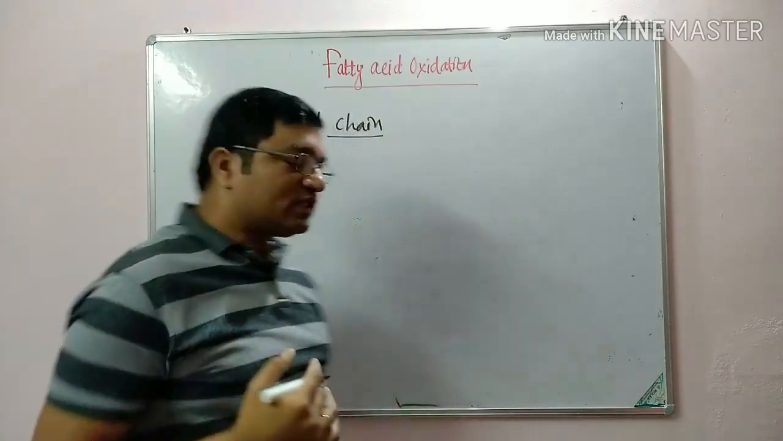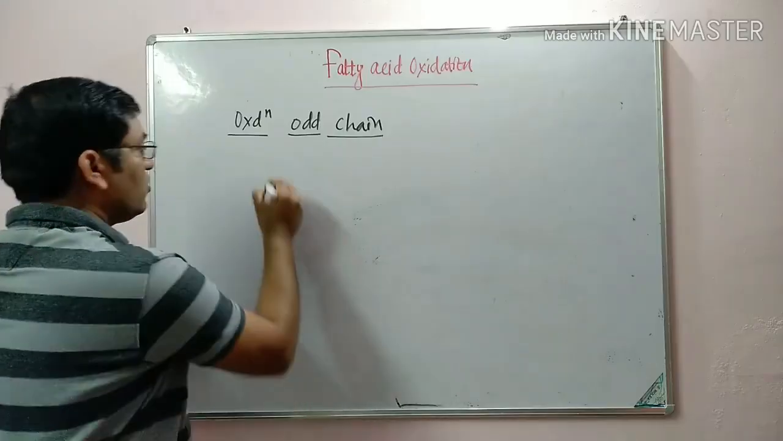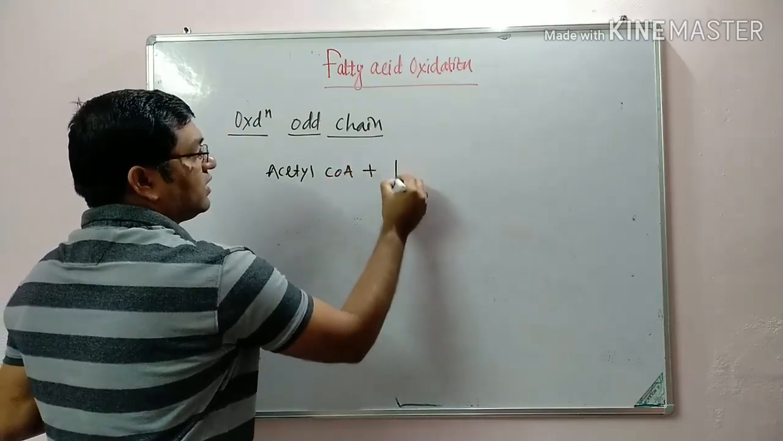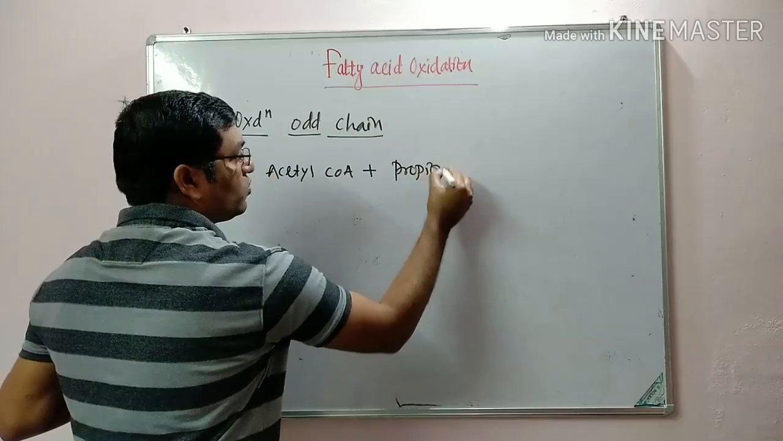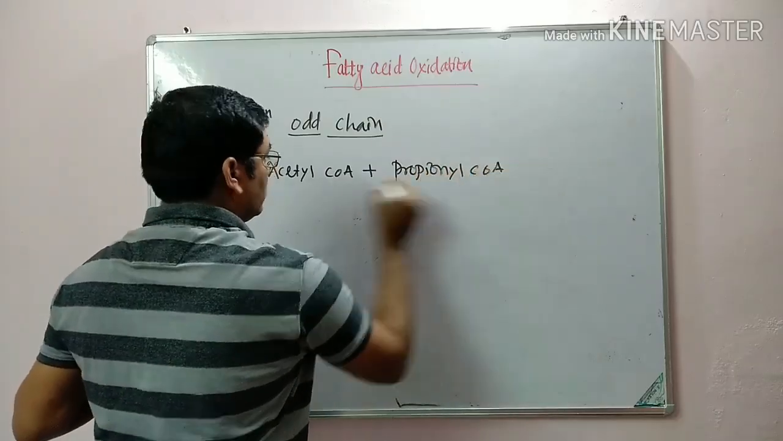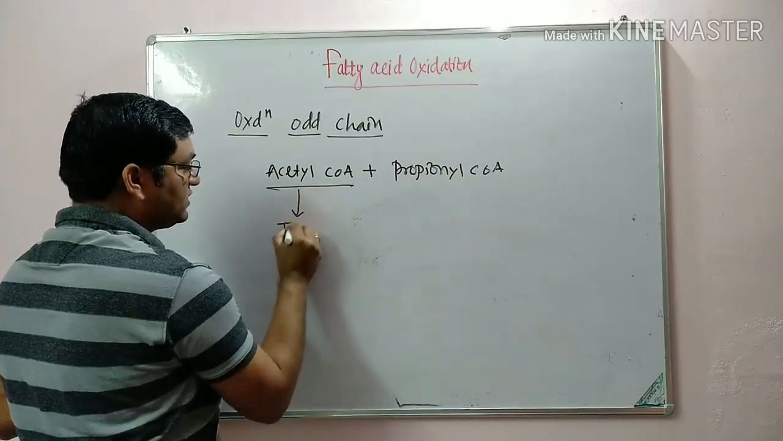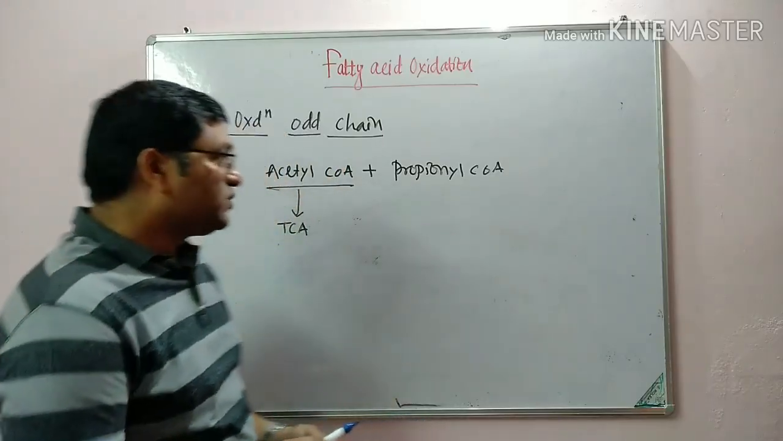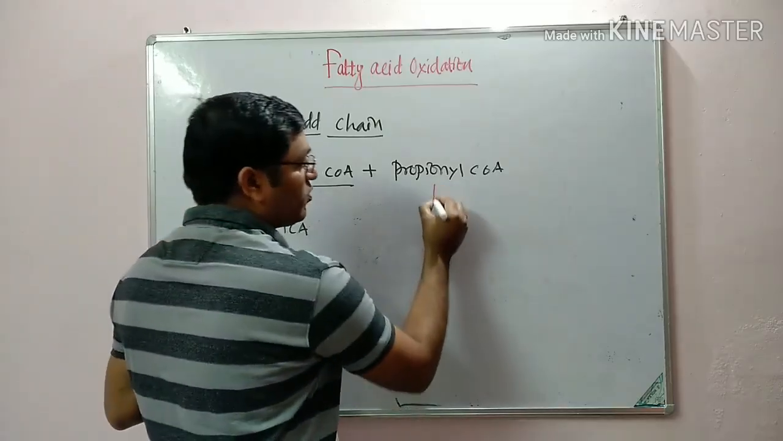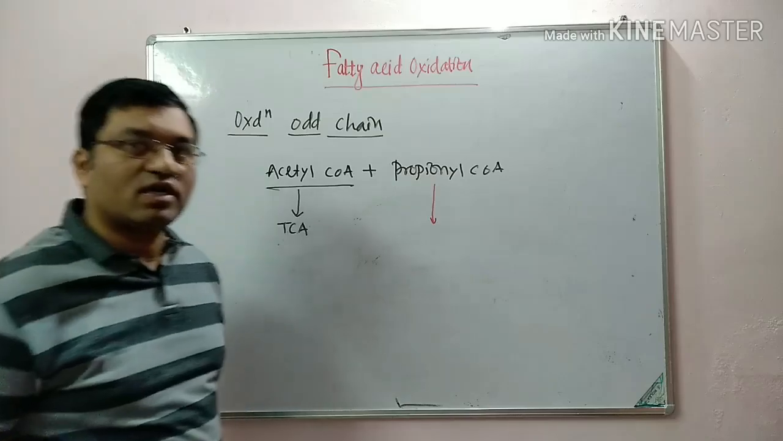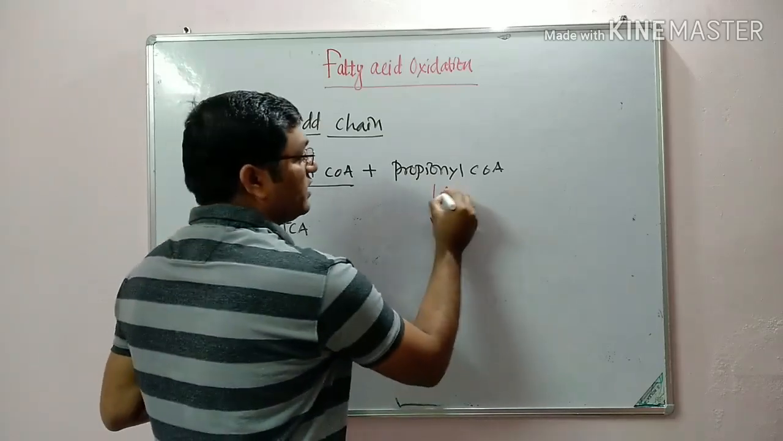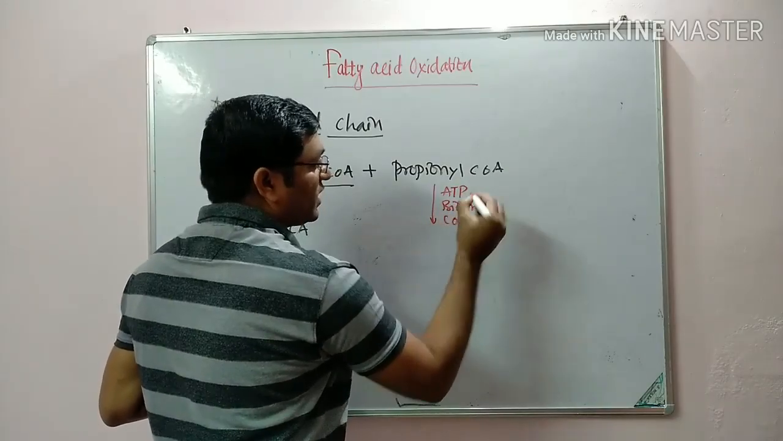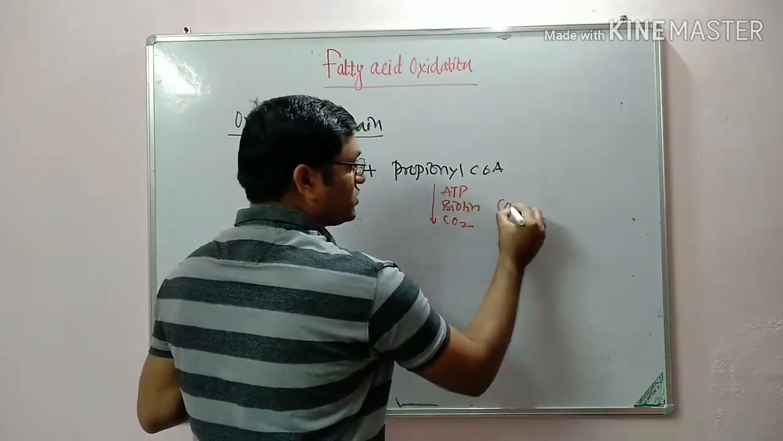In the successive steps, there is formation of acetyl coenzyme A plus the last molecule, propionyl coenzyme A. Acetyl coenzyme A enters the TCA cycle. This occurs in the mitochondria. Propionyl coenzyme A, with the help of propionyl CoA carboxylase, in a carboxylation reaction, requires ABC, that is ATP, biotin, CO2 and the carboxylase, propionyl CoA carboxylase.